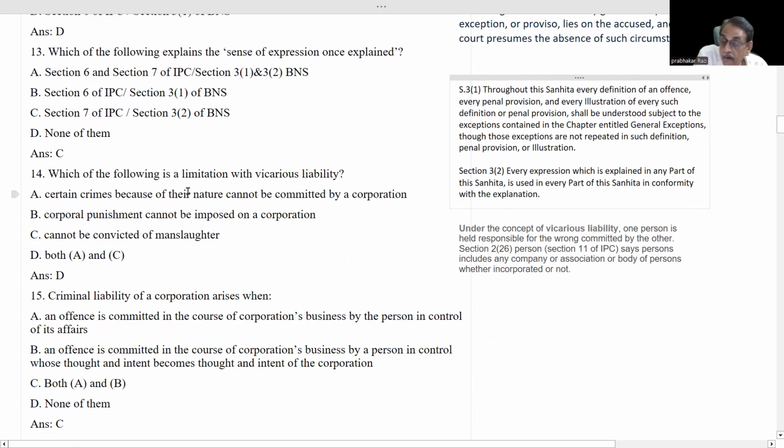Which of the following is a limitation with vicarious liability? What is vicarious liability? Vicarious liability means one person is held responsible for the wrong committed by the other.